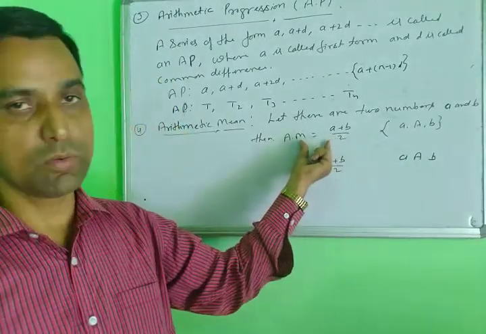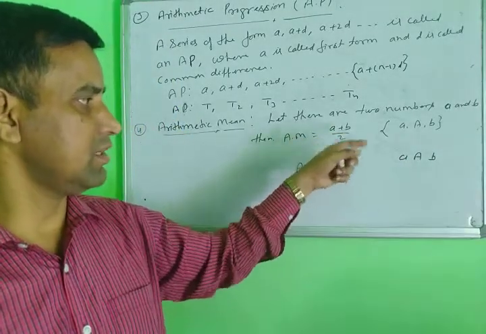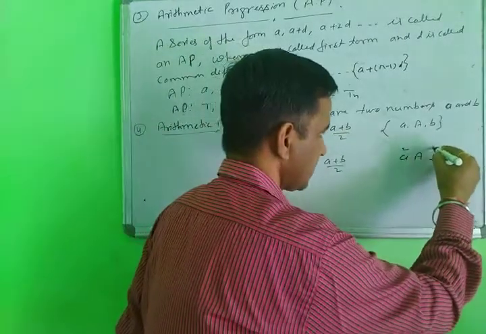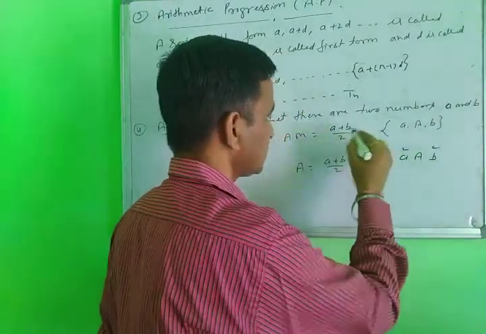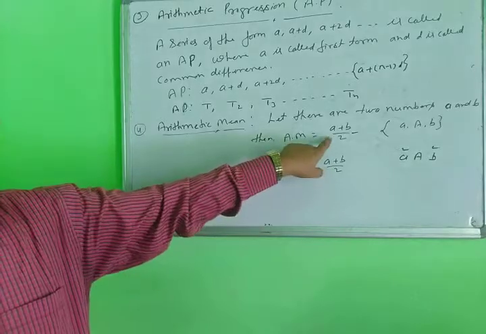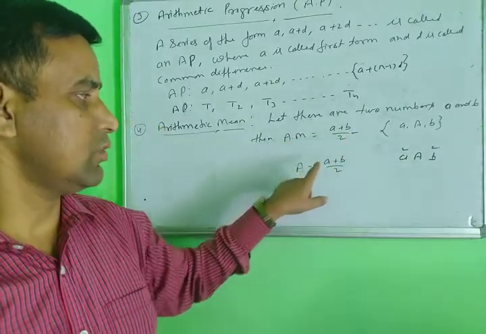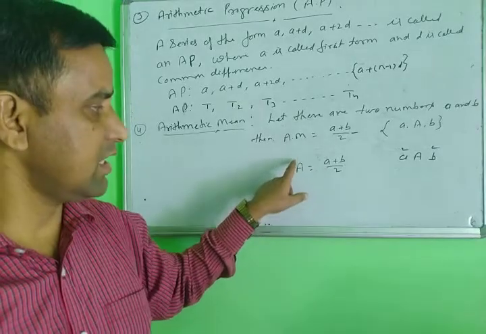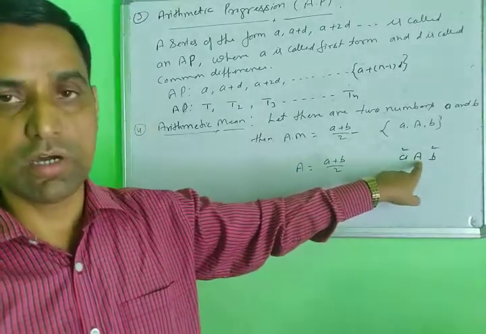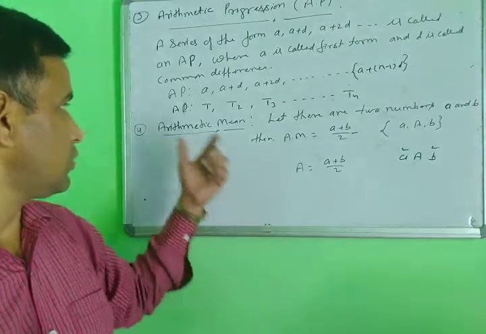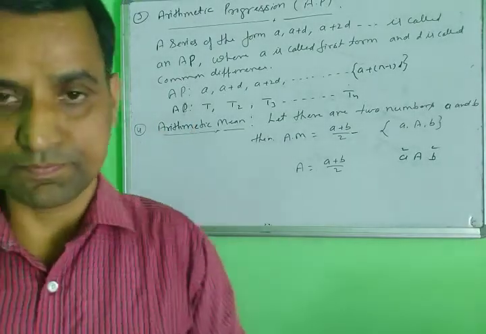And how to find the arithmetic mean? In this form, you add the first term plus the second term, then divide by 2. First term plus second term, when you divide by 2, you get the value of A. And what is the A here? This A is called the arithmetic mean. You note this down, then next.